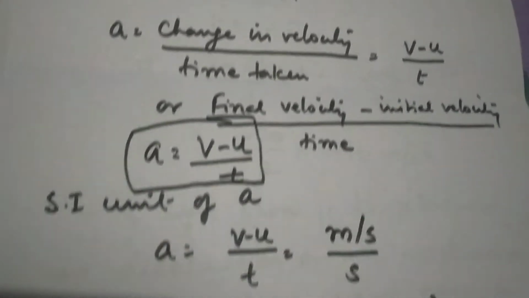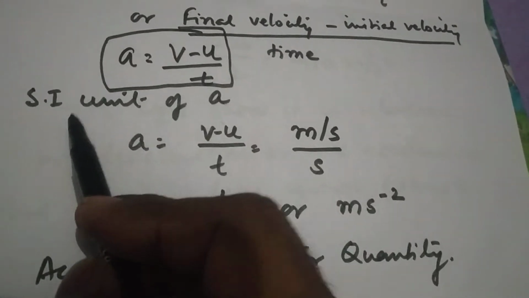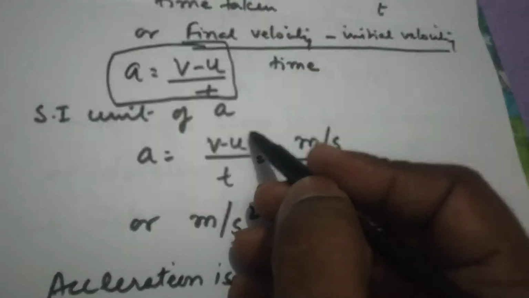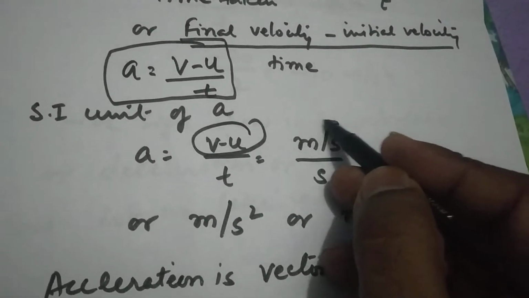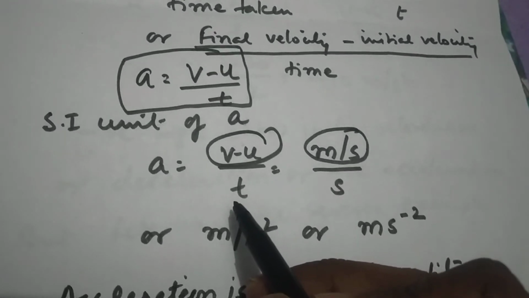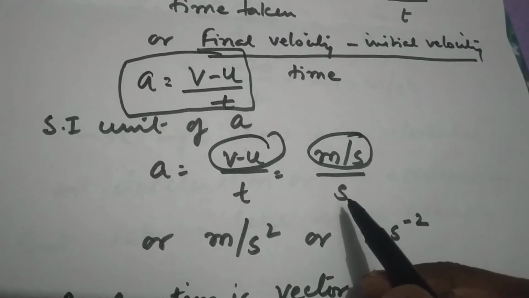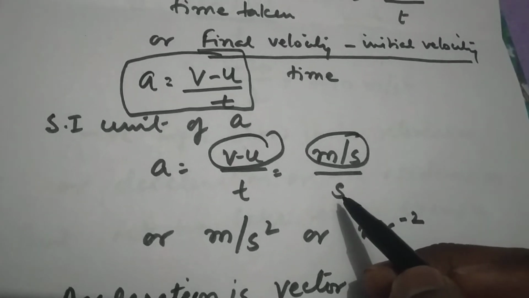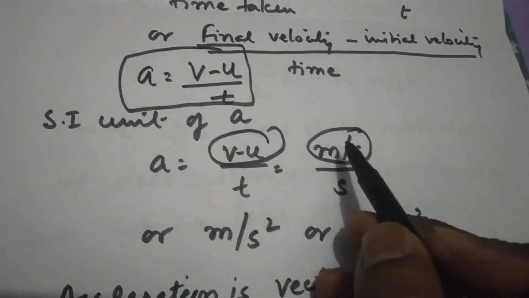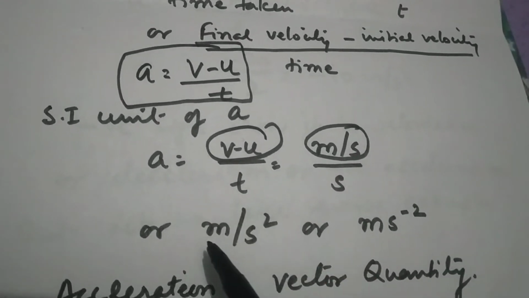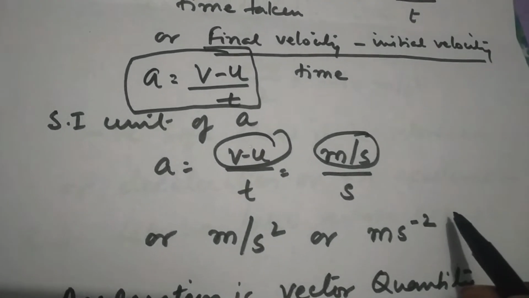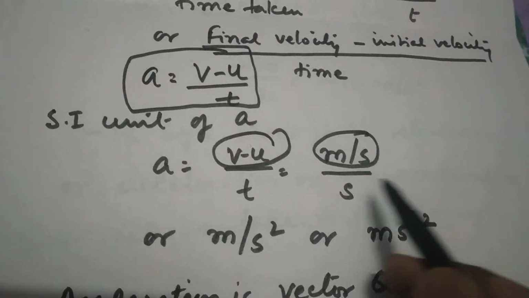Now, to get the SI unit of acceleration, what we are doing, we are taking the same formula, a is equal to v minus u by t. At the upper part, you will use the unit of velocity. And what is the unit of velocity? Meter per second. And what is the unit of time? The unit of time is second. So if the second is multiplied by second here, it goes down. It will become second square. So this particular expression becomes meter per second square. Or you can write meter second minus 2, which is the SI unit for acceleration.